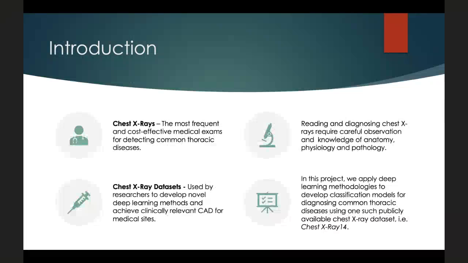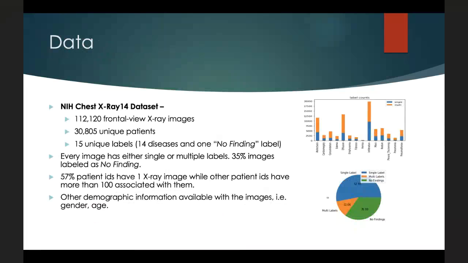Our project also applies deep learning methodologies from the area of big data science to the Chest X-ray 14 dataset. This is publicly available from NIH, and it contains over 100,000 X-ray images with text-mined 15 labels, out of which 14 are common thoracic diseases and one is a no-finding label. Initial summary of the data shows its imbalance in terms of labels, as 35% of the images have the no-finding label.